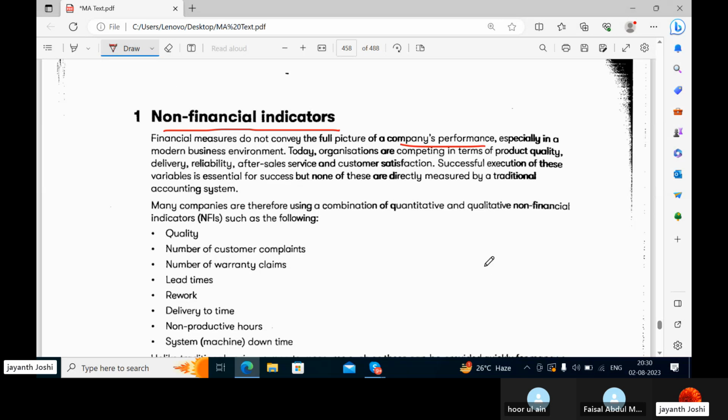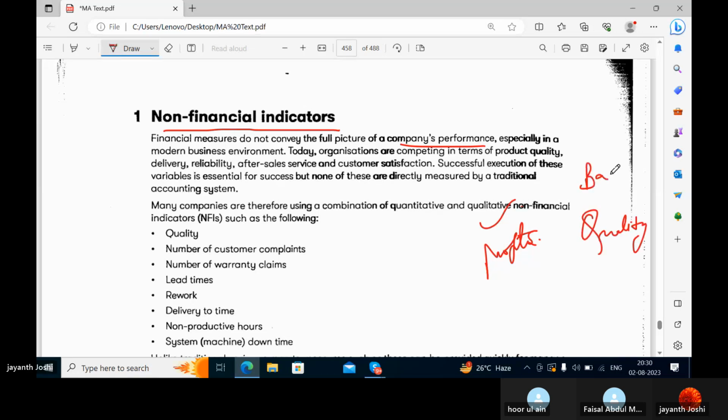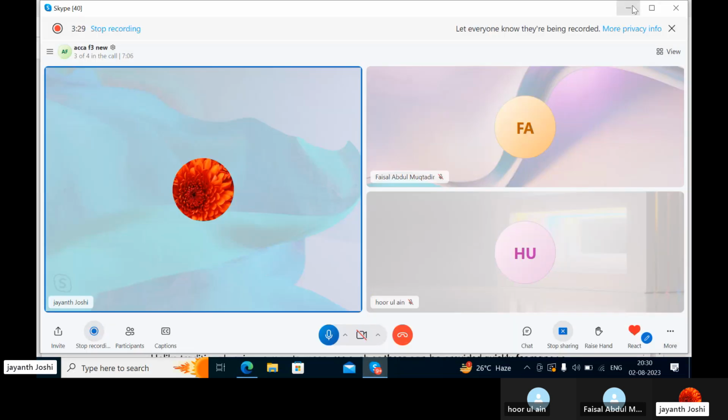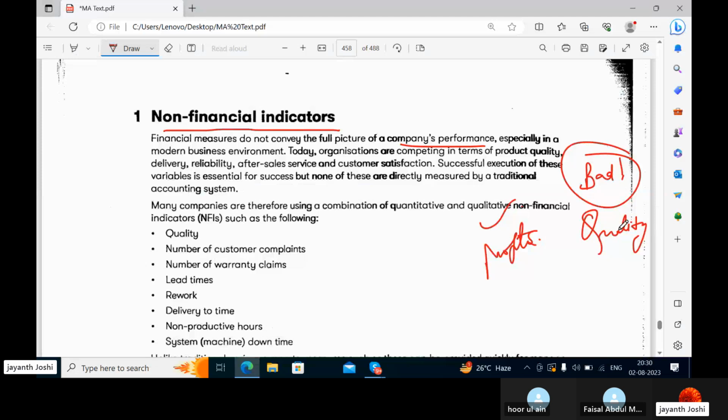Suppose I say the company is earning profits, it is good, but it's compromising with quality. Do you think it is good or bad? It is bad. Yes. Am I right or wrong? Do you think a company should compromise with the quality of a product?